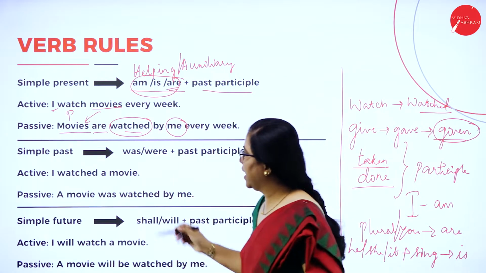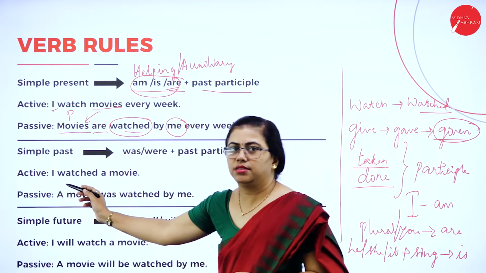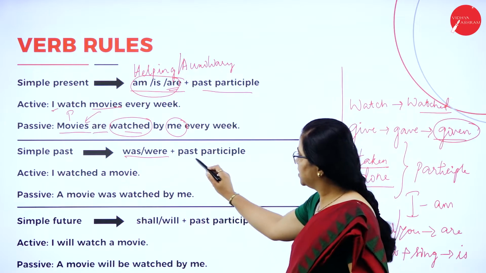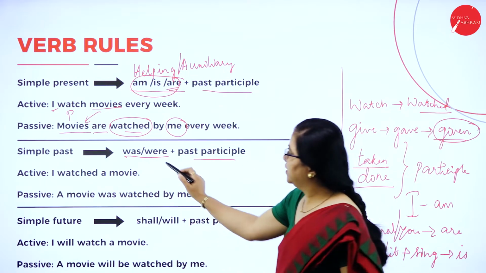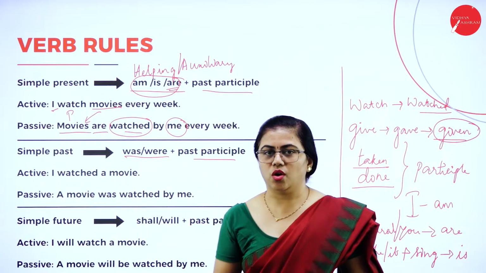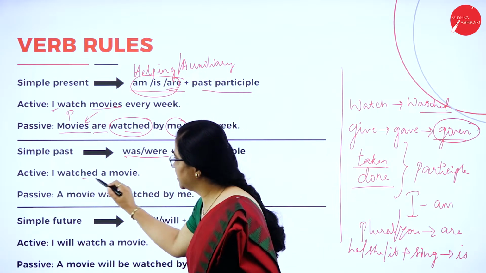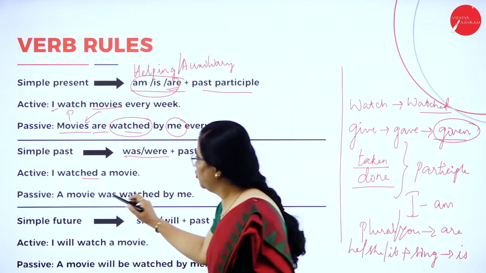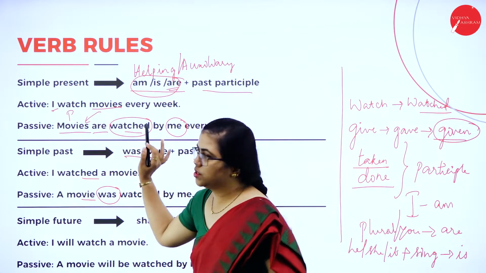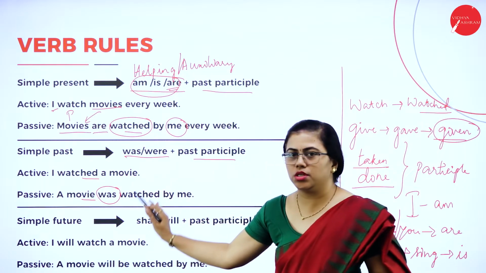Then again, when we go to simple past tense, you just change only this. Past participle remains the same. Only this has to be changed, only to show that it is changed from a past tense sentence. So here, I watched a movie. This is in past tense. So movie is singular, so it will be was. Here plural, so I have used are. Here it is singular, so I have used was.